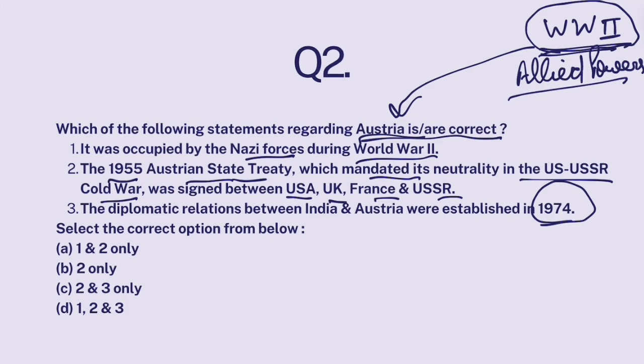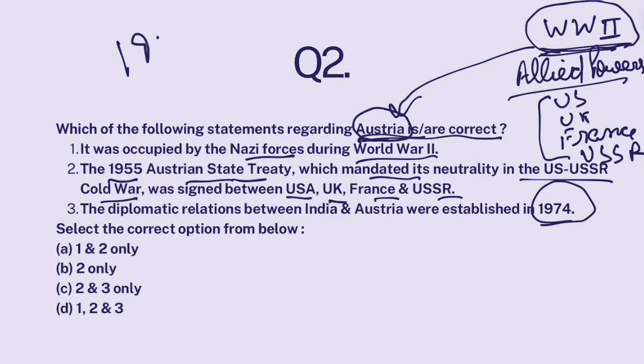These countries were US, UK, France, and Soviet Union, which is USSR. These 4 countries emerged victorious. They actually defeated the Nazi forces, and these 4 countries occupied Austria themselves. So in 1945, when World War II ended, these 4 countries occupied Austria till 1955.